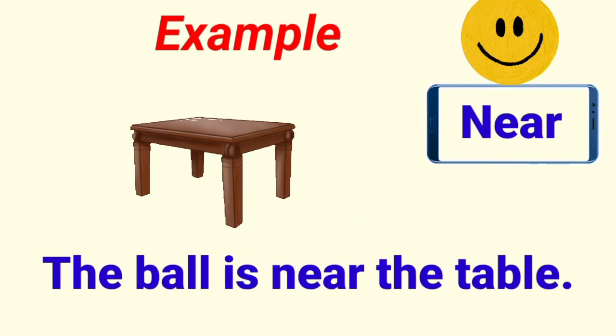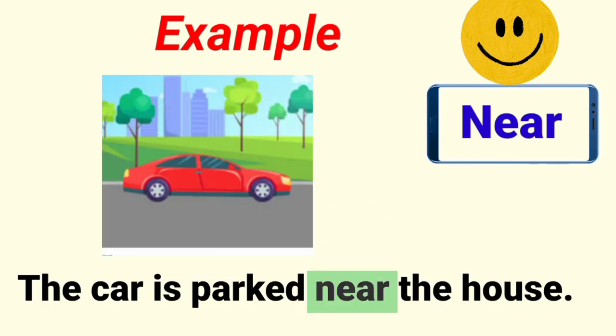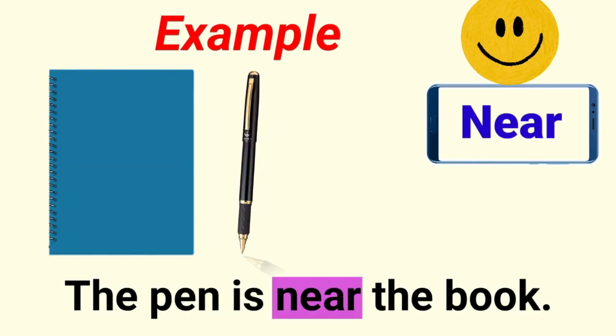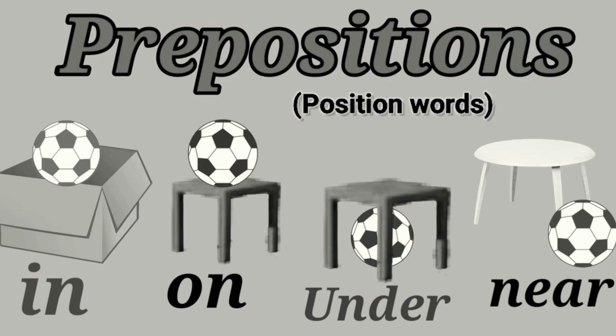Now we will talk about near. See picture. The ball is near the table. The car is parked near the house. Where is the car? The car is parked near the house. The pen is near the book. Here, near is a preposition. Okay, children, I hope this concept is clear to you.